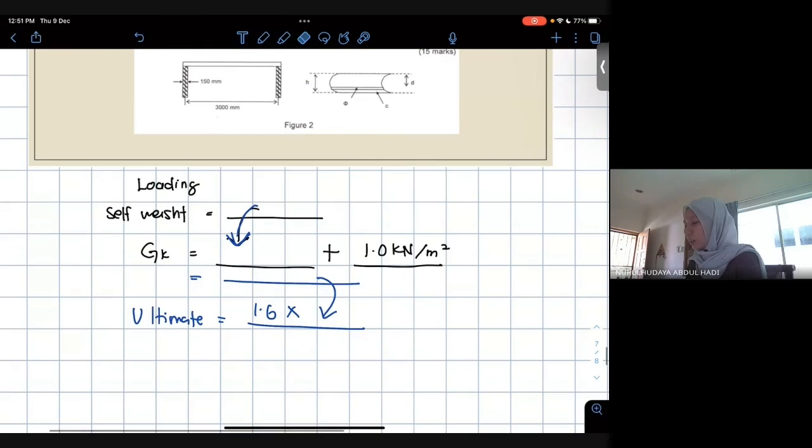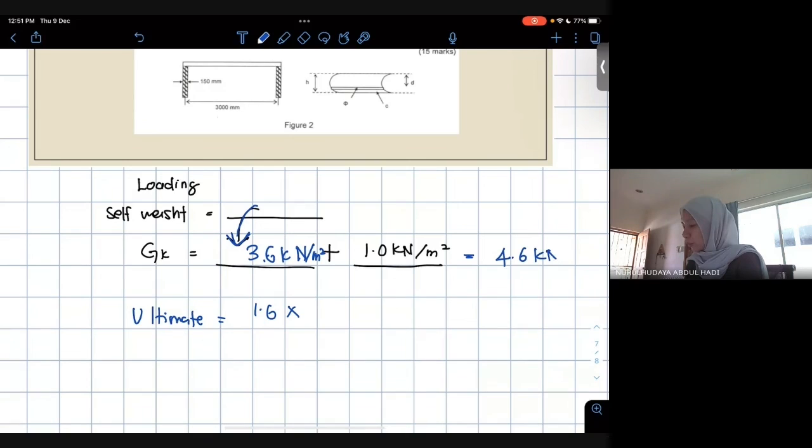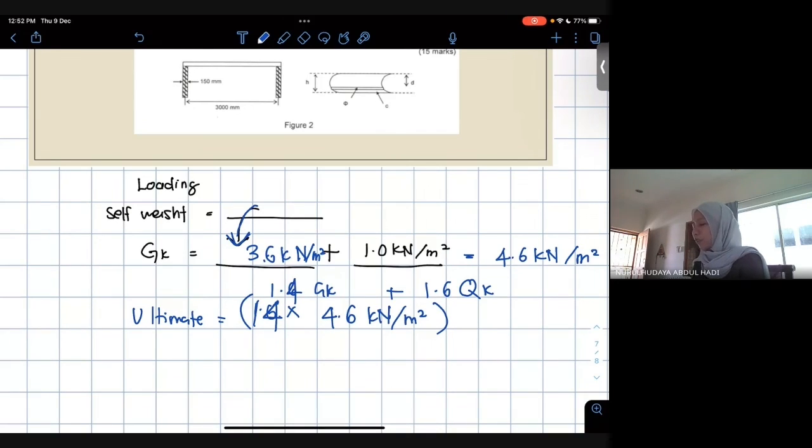Macam soalan tadi, you dapat 4.6, you dah campur kan, dan you masukkan 4.6 kat sini. So this is 1.4 times dengan 4.6. So this is the GK, total dead load, yang you dah masukkan dia punya floor finishes.